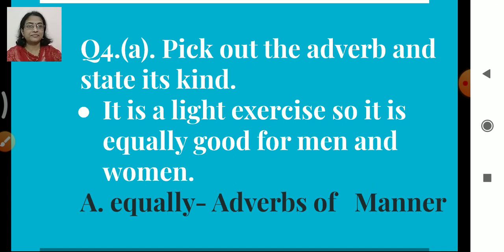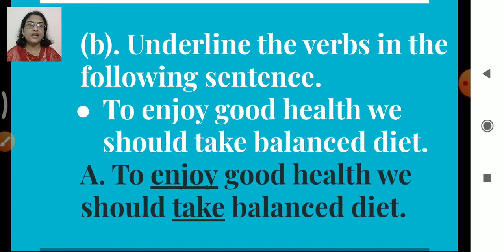Follow till here? Okay. Now underline the verbs in the following sentence. To enjoy good health, we should take balanced diet. So answer is enjoy and take. These are the verbs used. So we have underlined it.